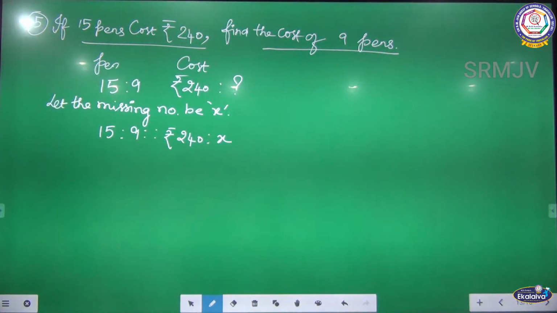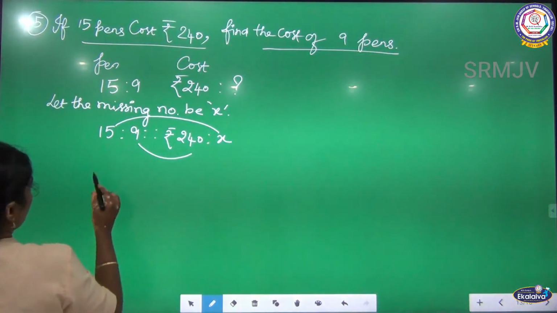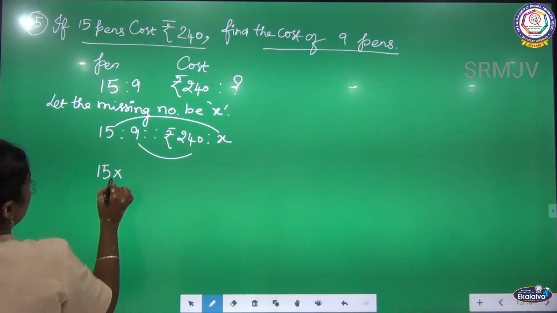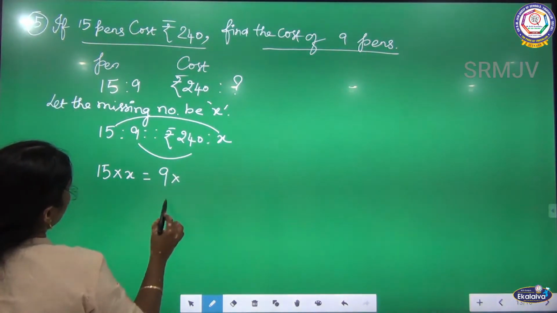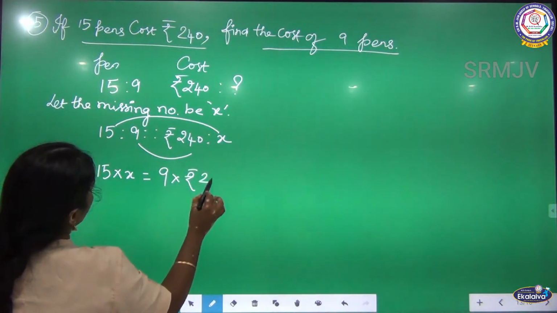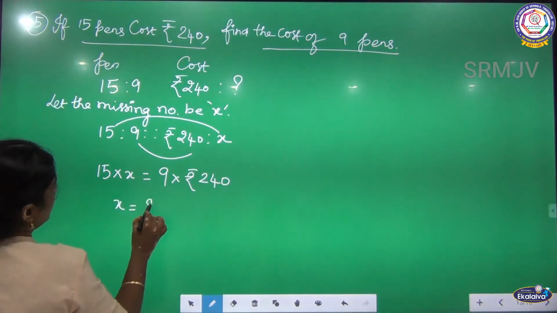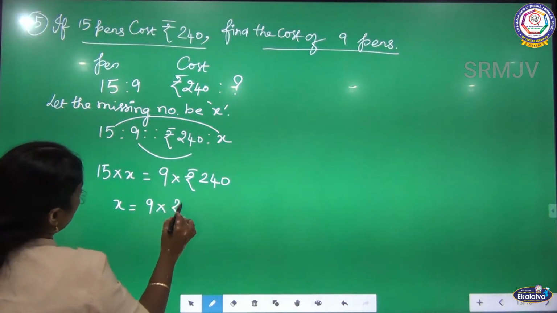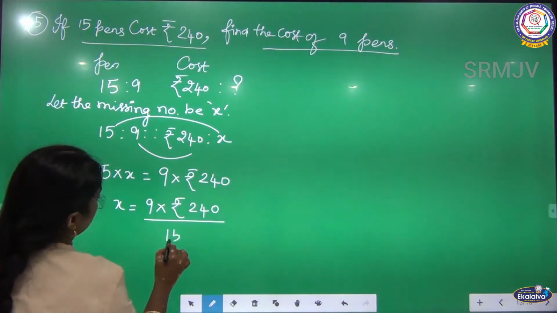Got it? Now listen, product of extremes is equal to product of means. So 15 into x is equal to 9 into rupees 240.